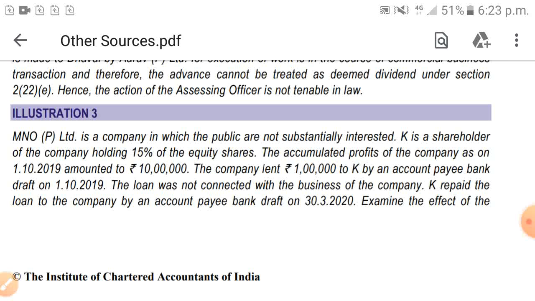The company lent 1 lakh to K by an account payee bank draft on 1st October 2019. The loan was not connected with the business of the company. Okay. K repaid the loan to the company by an account payee bank draft on 30th March 2020.